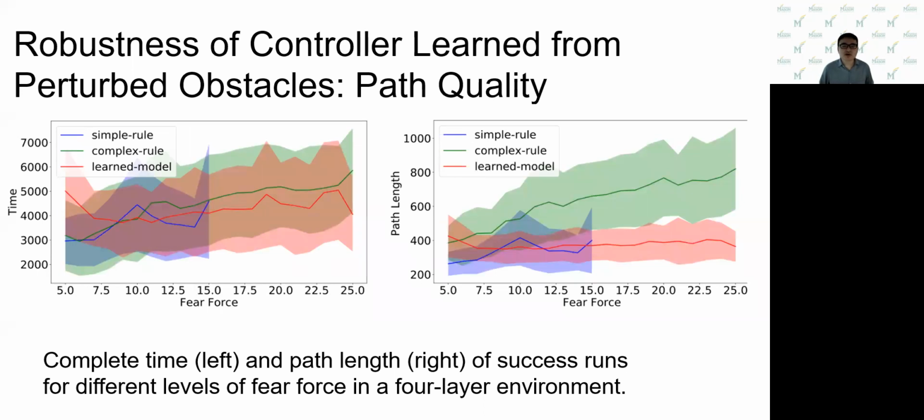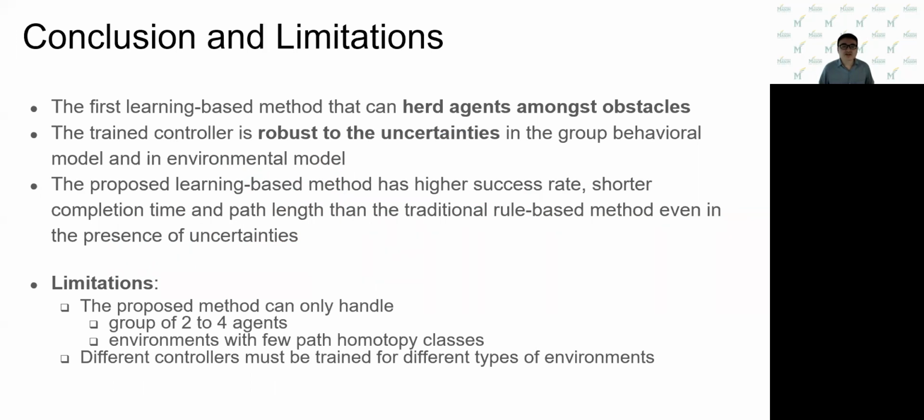We measure the path quality as before. The figure on the left shows the completion time of successful cases under different levels of fearfulness. The results show again that the learned model spends less time on average than the shepherd with the complex rule method. The figure on the right shows that the shepherd controlled by the learned model moves less than when controlled by the rule-based methods. Here's the conclusion.